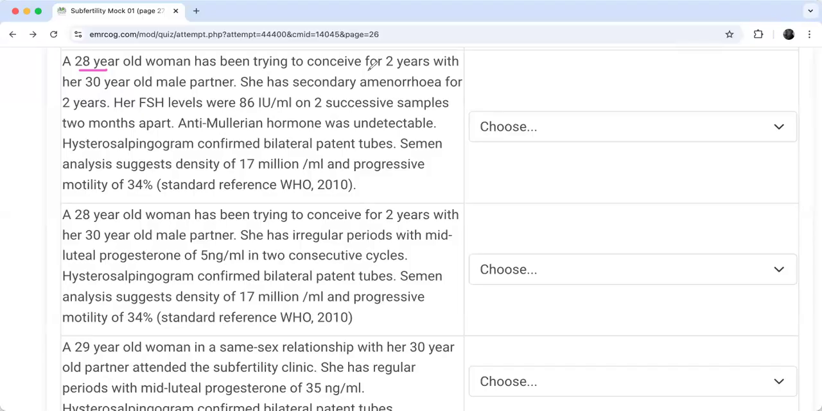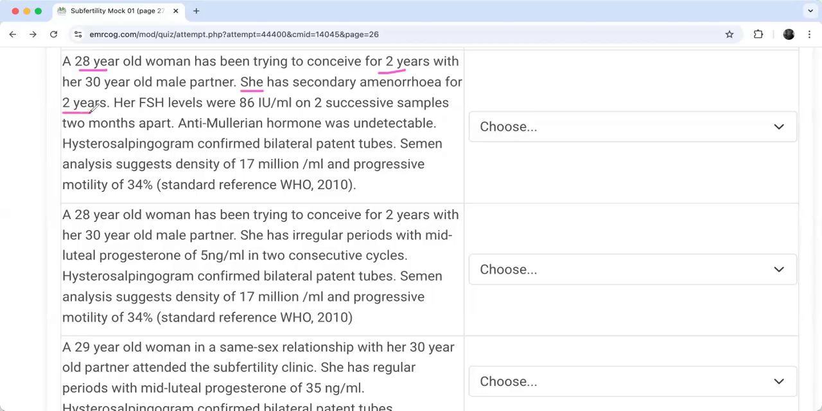Even it can help in single best answer questions, but EMQs, definitely no. EMQs, you have to solve the complete scenarios. So let's see. Again, I'm sorry to interrupt your thoughts. And again, my friends, we have 2 years trying to conceive, and there is a problem here in the female: she had secondary amenorrhea for 2 years now.